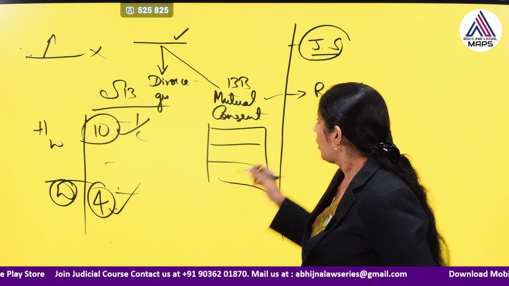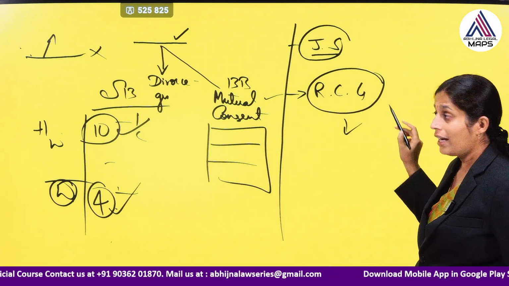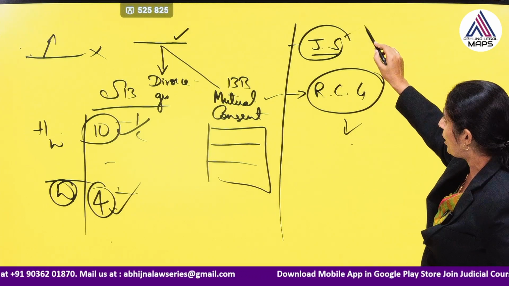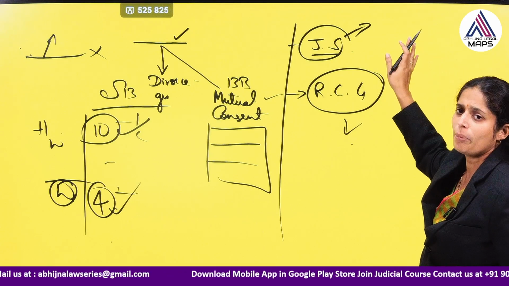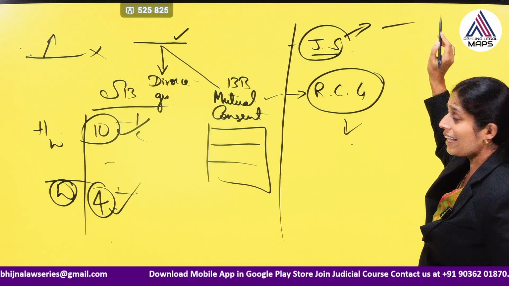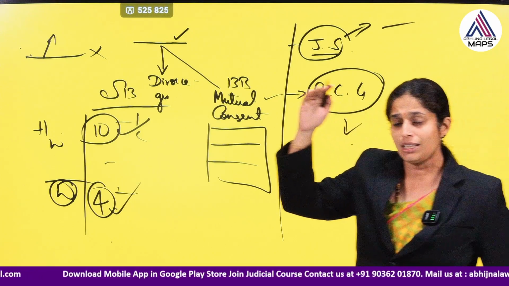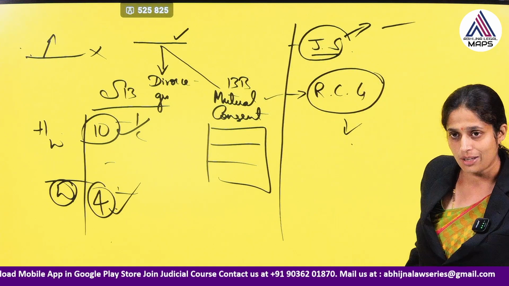Okay. And even when the court orders so, and this is not obeyed, then this may be a ground for divorce, or even judicial separation. After 1 year, if they are still living separately and not cohabiting with each other, that could be a ground of divorce.